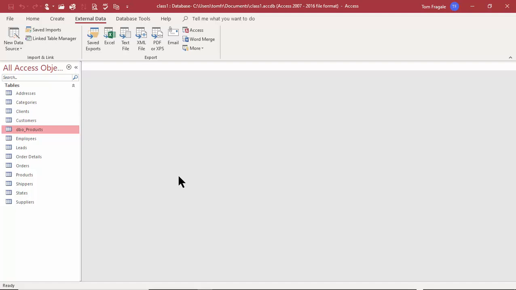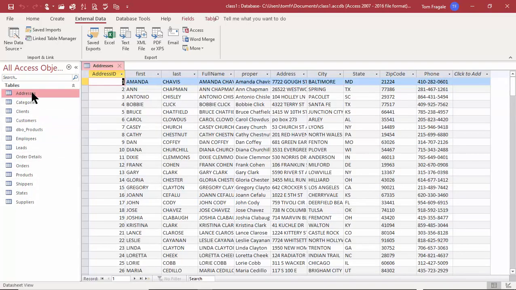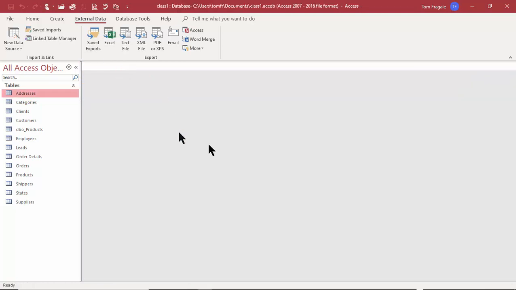Now, let's talk about what a link is. In that previous lesson, we imported all the tables. So even though I imported this from the Excel spreadsheet, this is an independent copy. So if I change this table in the Access database, the Excel spreadsheet does not change. They're independent copies because I did an import. On the other hand, if I link, then if I change the Excel spreadsheet, it'll update the Access database. So let's try a link.